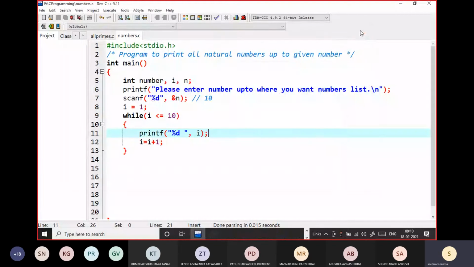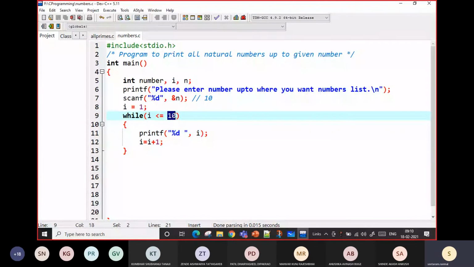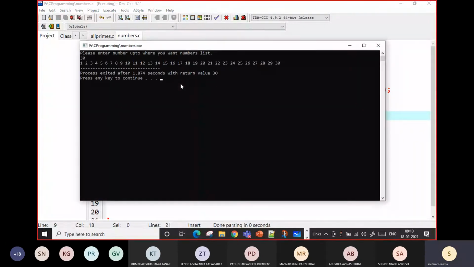See one thing. I have added a hard-coded value here. I should put n here instead.